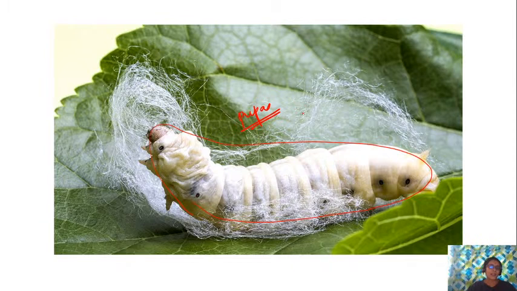Once that is done, within 5 to 6 days, on the 6th or 7th day, they will be treated so that the pupa inside generally gets killed, and then the entire silk spun by the silkworm is extracted. So this is a mulberry silkworm, as you can see here.